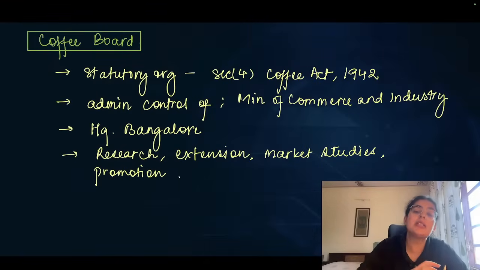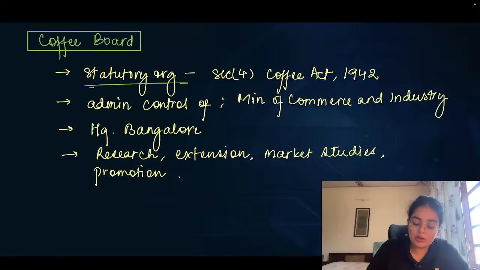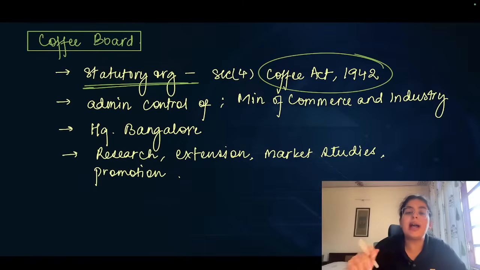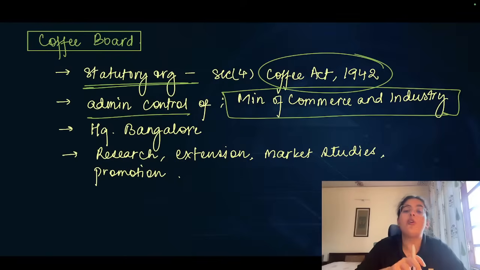In fact, a previous year question has been asked relating to Coffee Board as one of the provisions. First, it is a statutory organization under the Coffee Act of 1942. It is under the administrative control, now, this is something that most of you often confuse, it is not under the administrative control of Ministry of Agriculture.